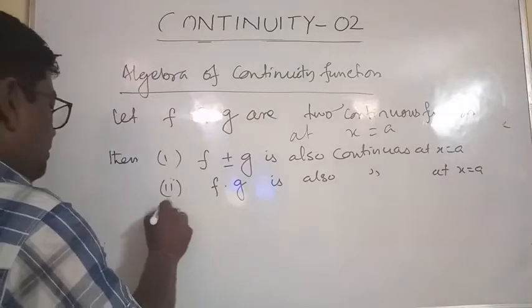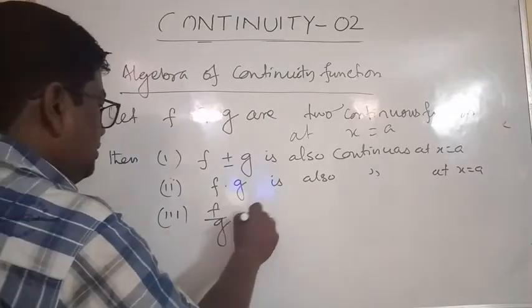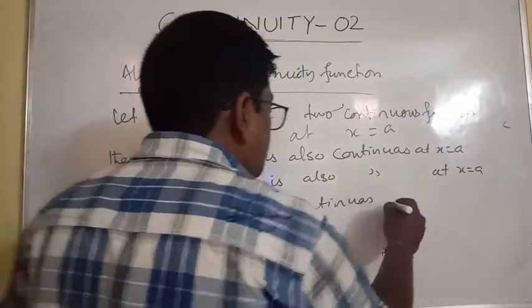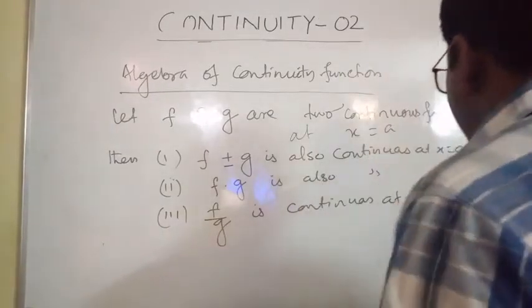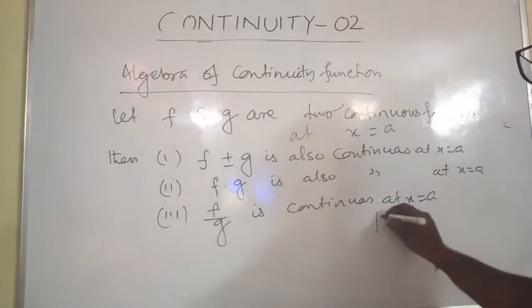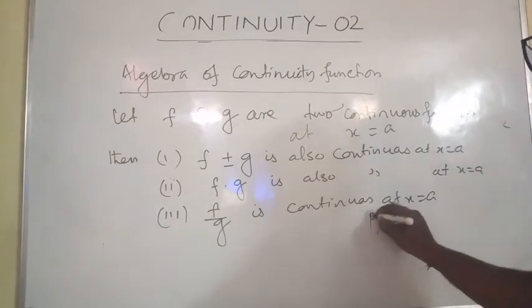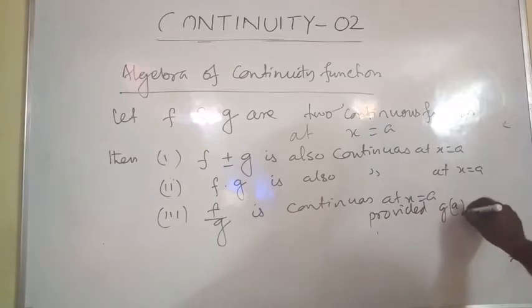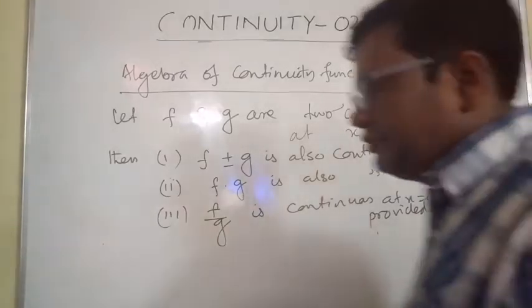Number 3, f by g is continuous at x is equal to a, provided g of a is not equal to 0.